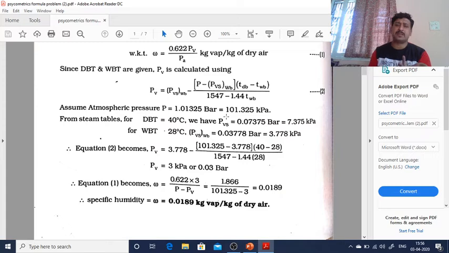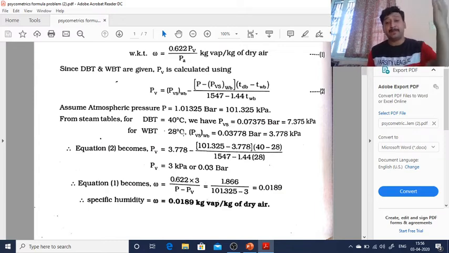Generally we'll take the atmospheric pressure as 101.325 kilopascal and DBT as 40 degrees Celsius. So saturated vapor pressure, you have to take the steam tables and look at the temperature, that will be 40 degrees Celsius. Whatever pressure we get, we call it the saturated vapor pressure. And for WBT, 28 degrees Celsius was given, so we will get PVS WB. So 40 degrees Celsius will give PVS and 28 degrees Celsius will give PVS WB.